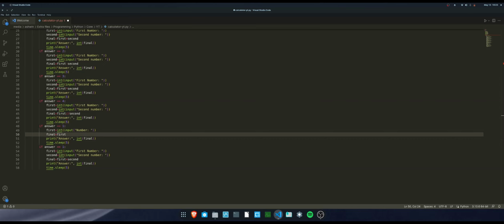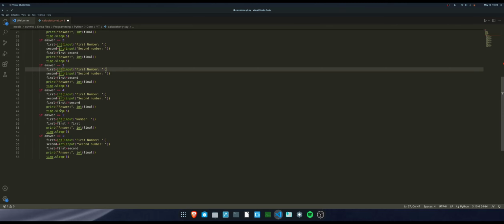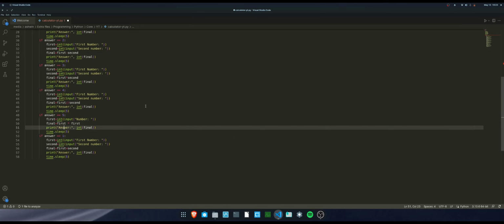Not xx, sorry, it's actually asterisk. Wait, one second, it's hanging. Yeah, this happens all the time. Okay, so it's basically first multiplied by first. You know what a square is, right? It's just a number multiplied by itself once. A cube is a number multiplied by itself twice. Okay, so now we have done this as well, number multiplied by number, and then this is actually going to be 5. When we input 5, it's going to do square.